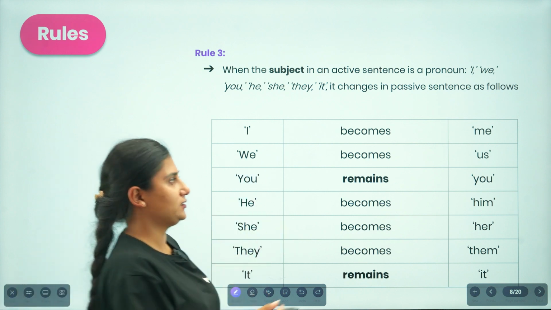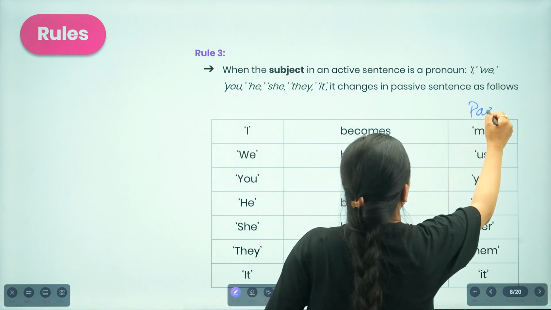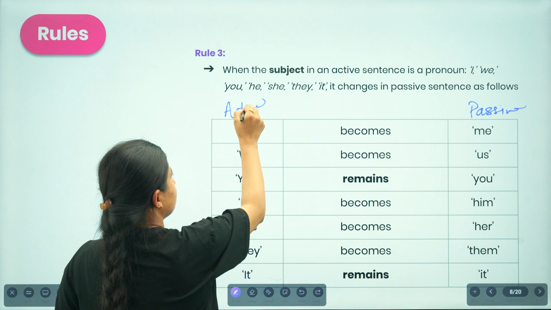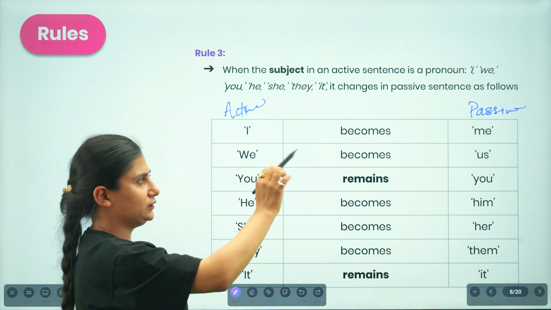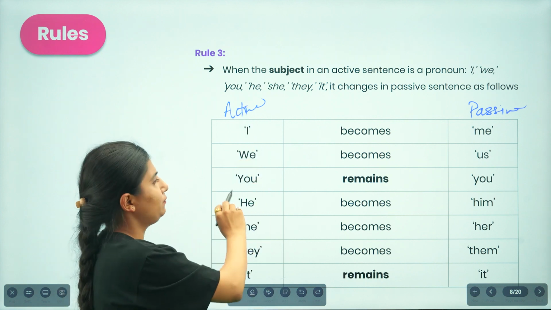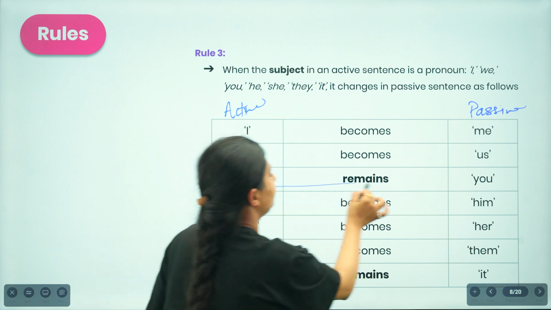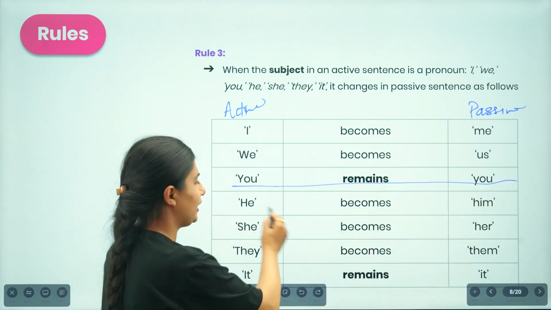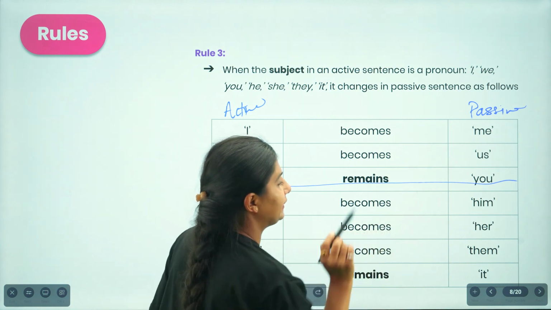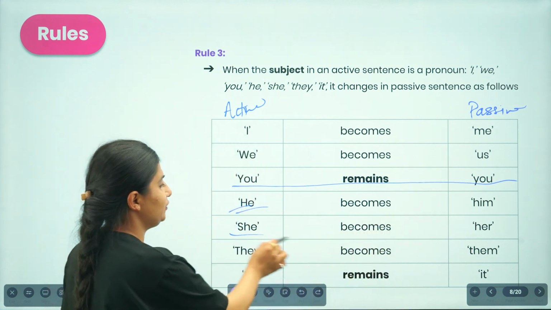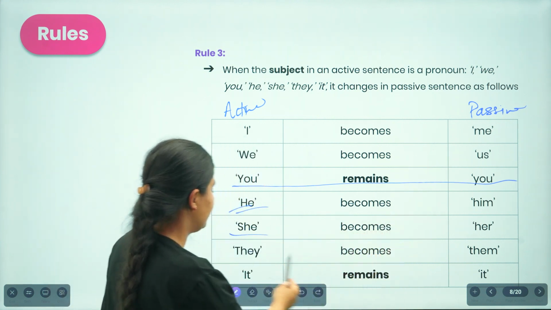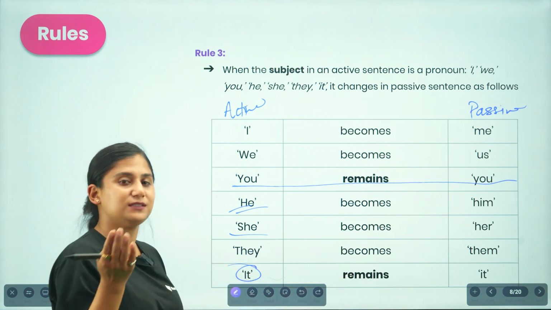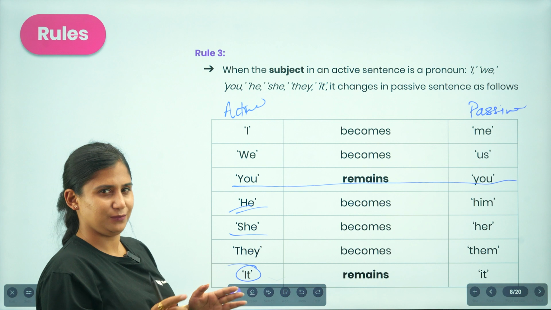So I becomes me, we becomes us, but you remains you, he, if he is the subject in the active form, turns out to be him in the passive form, she turns out to be her, and they turns out to be them, and at the end it remains the same. Okay, this one is quite simple.